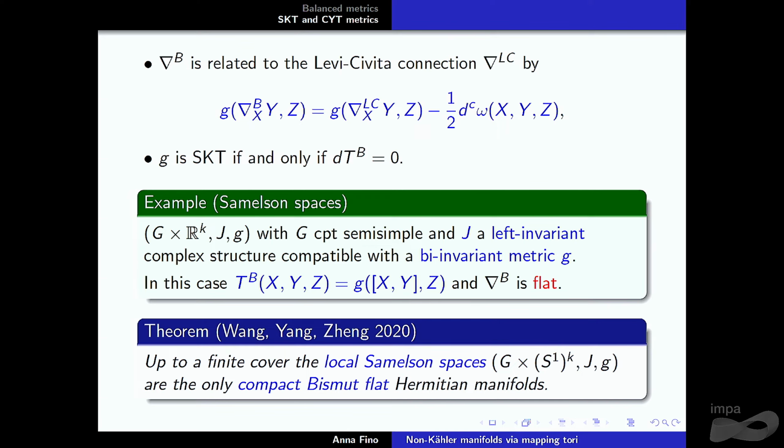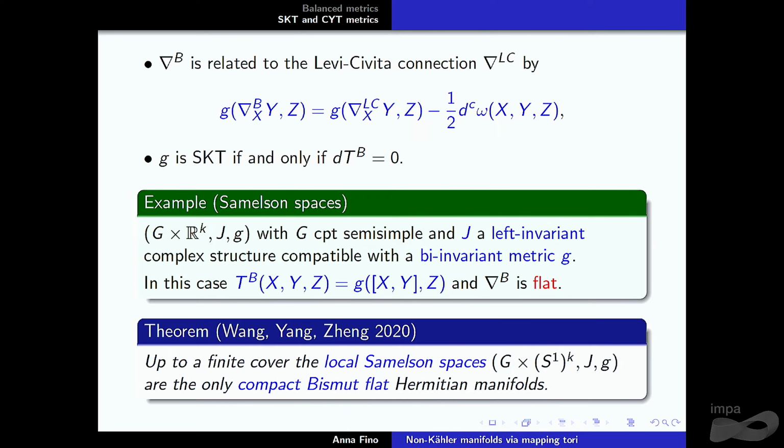One can look in general for Hermitian metrics for which the Bismut connection is flat, and you don't go so far from that example. There is a result by Wang, Yang, and Zheng, proved in 2020, that says essentially that, up to a finite cover, if you look for a compact Bismut flat Hermitian manifold, then you go back to the product of a compact semisimple group times a torus.